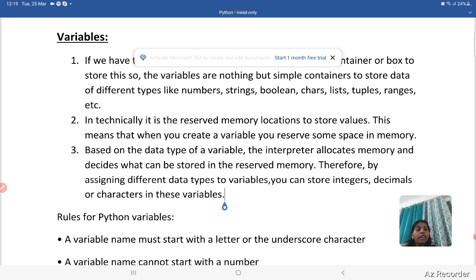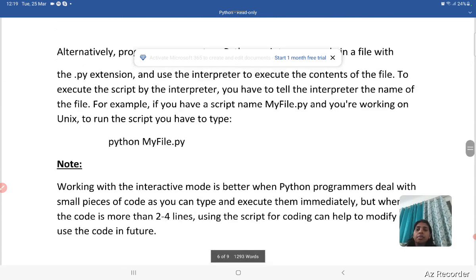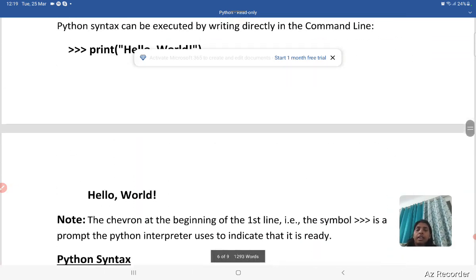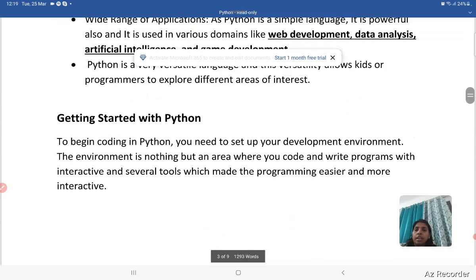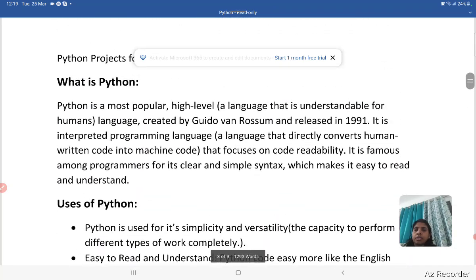Data type means what type of data you want to store in your variable, like what type of food you want to take in your lunchbox. So there are so many data types in Python or in languages like C, C++. So let's move to the data types.